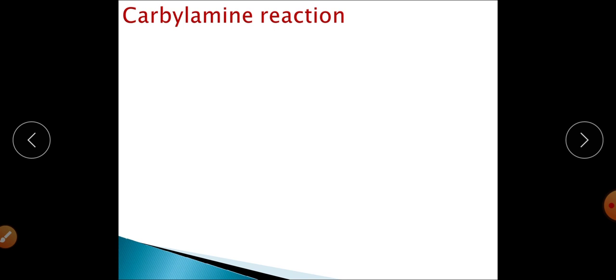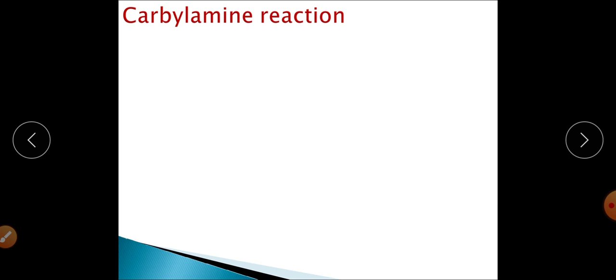So this is the reaction by which we can differentiate between primary, secondary and tertiary amines by using different types of tests. Now the next important reaction of amines is the carbylamine reaction, also called the Hofmann isonitrile synthesis.